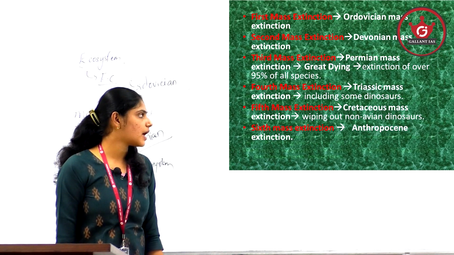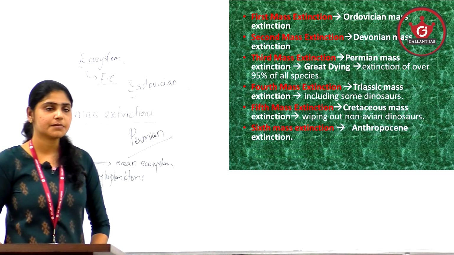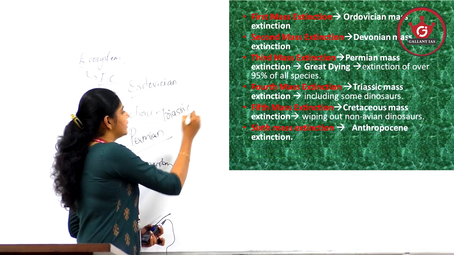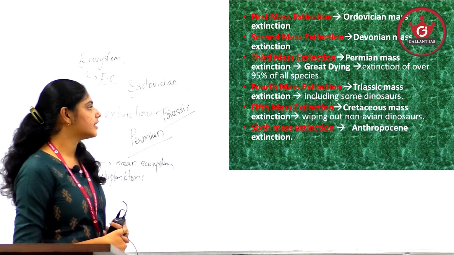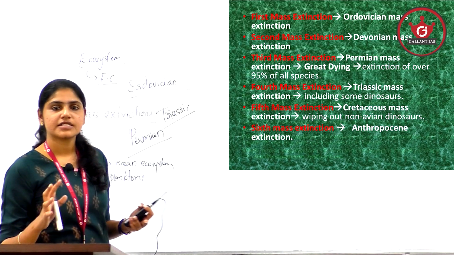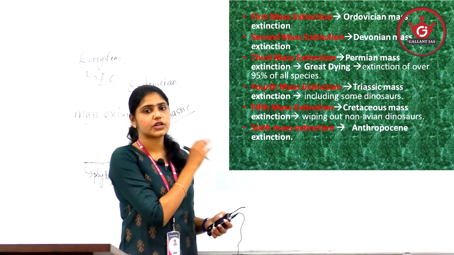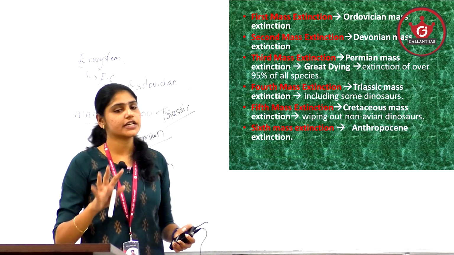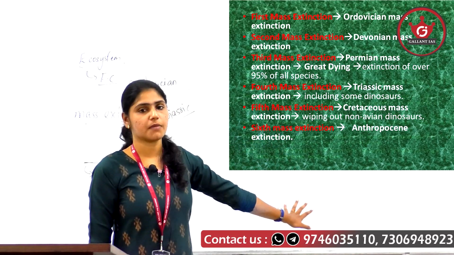Then comes the fourth mass extinction, also known as the Triassic mass extinction, which happened 200 million years ago and eliminated almost 80% of the Earth's species, including some dinosaurs. So keep that point in your mind, including some dinosaurs. The 80% of Earth species was lost in which extinction? In the fourth mass extinction.